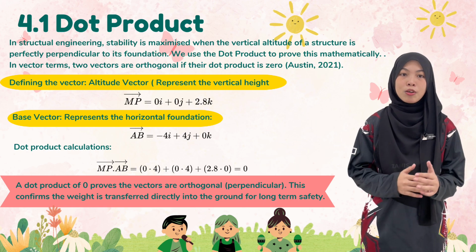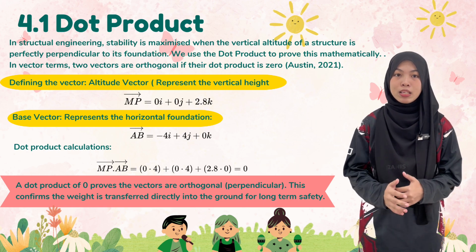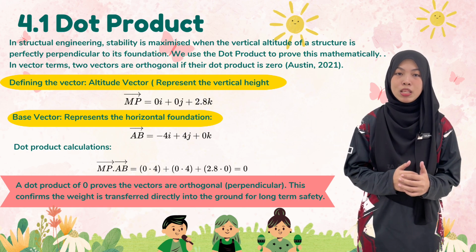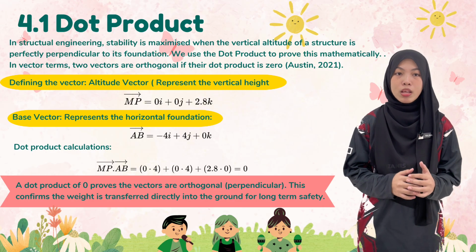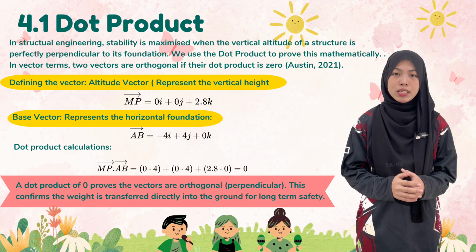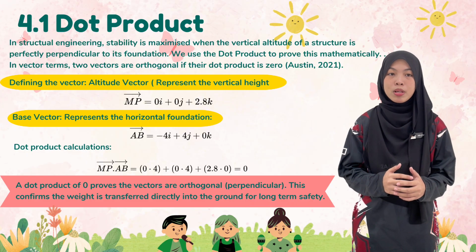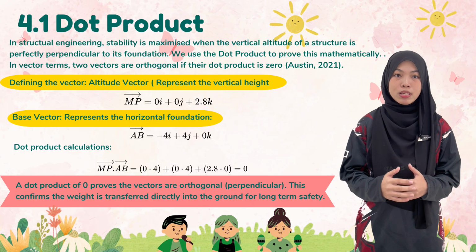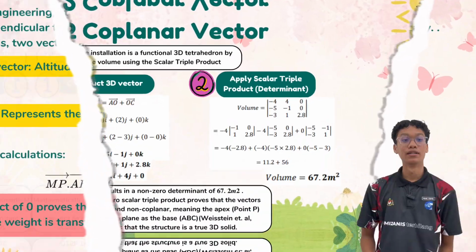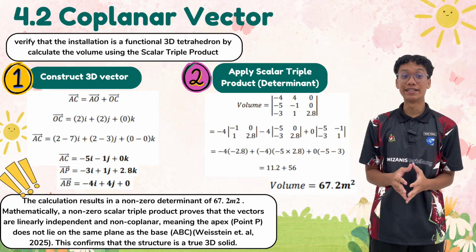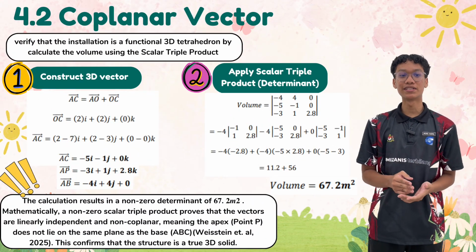As a result, the load of the structure is transferred directly to the ground, improving structural stability and long-term safety. Therefore, the dot product provides a mathematical proof that our design follows an important engineering principle for a safe and stable climbing structure.